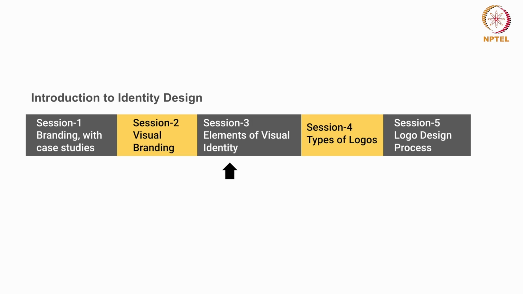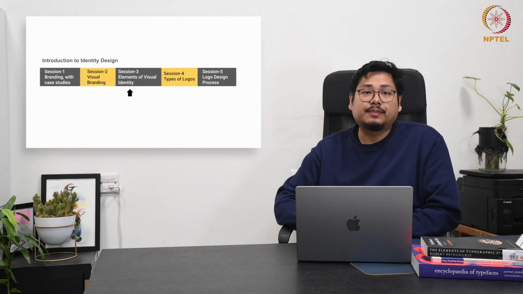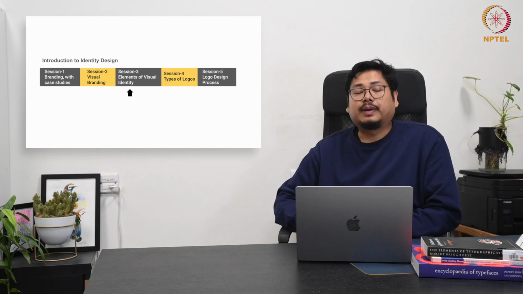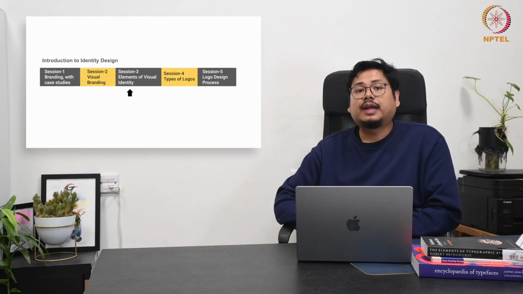So, in our previous session, we talked about the concept of visual branding, how visual elements play an important role, right? And how brands have utilized those elements to create the essence of the brand. And how everything counts, be it the apparel, the space design, the print publications, the typography, everything creates the essence of the brand.